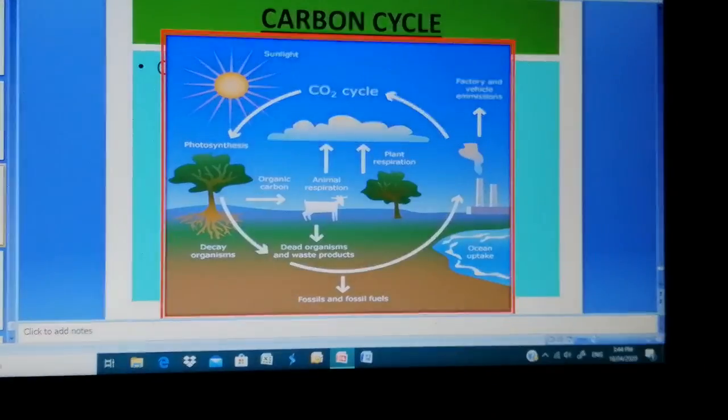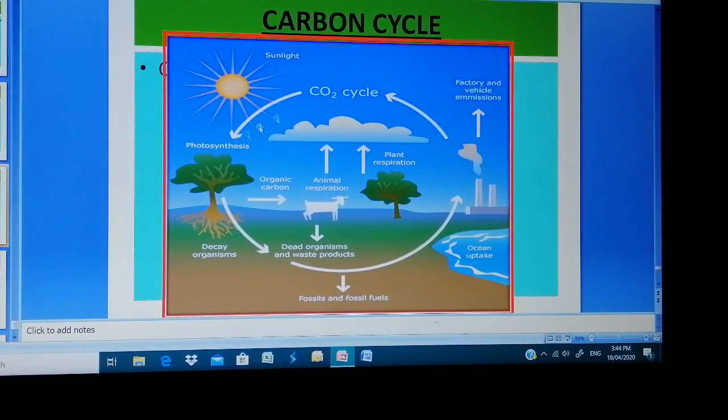So you can see the carbon cycle now. Here, carbon dioxide in the atmosphere is taken up by the plants for photosynthesis. Once these plants die, decay organisms and fossil fuels are formed. Then organic carbon goes to animals, animal respiration takes place, and again carbon dioxide is given out to the surroundings.